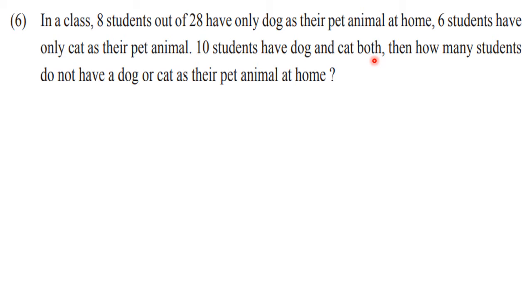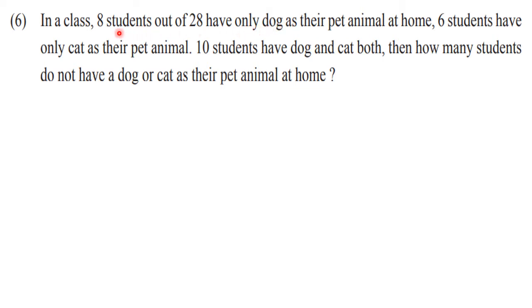That we know better. So from this what we can understand here is that n of A cannot be 8. So after reading this, I didn't say that n of A is 8 and n of B is 6. See, in the intersection 10 students are there. That means the number of elements in set A and B should be more than 10. Okay, so these 8 students have only dog as a pet animal.